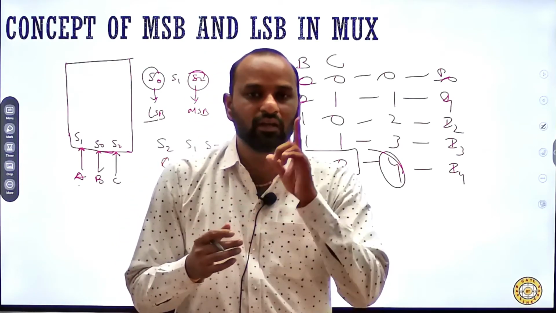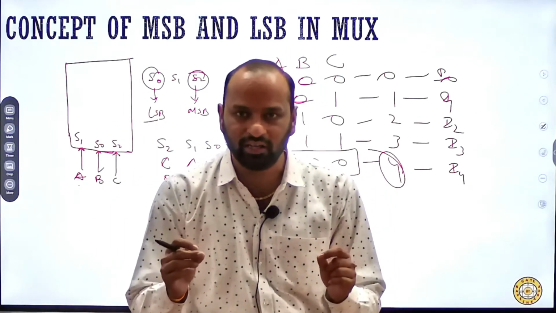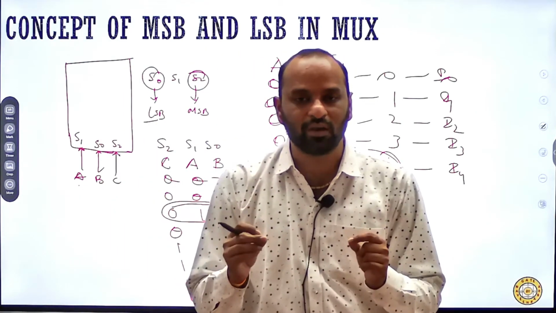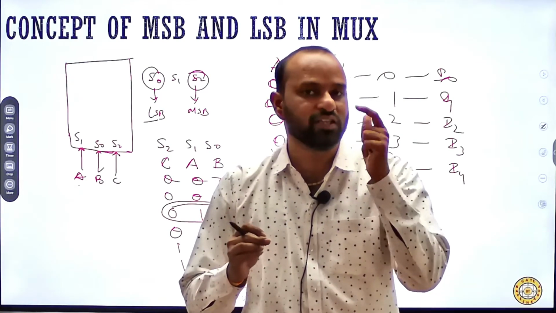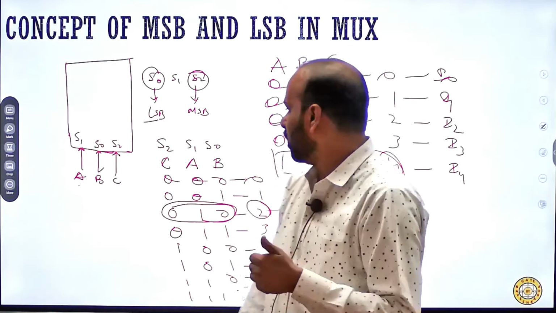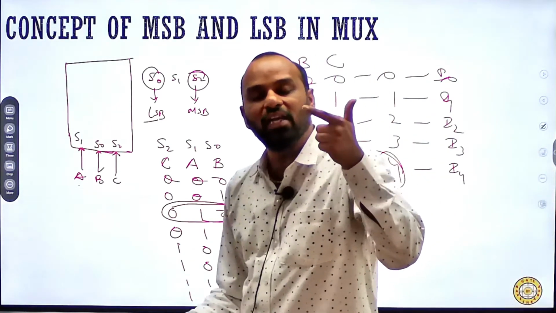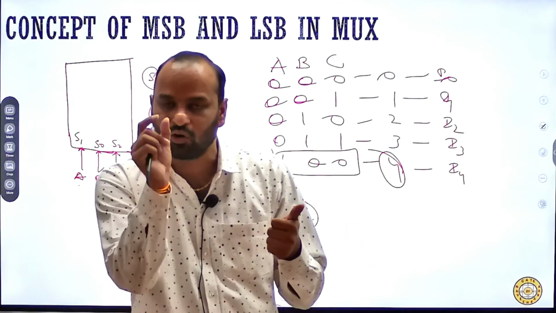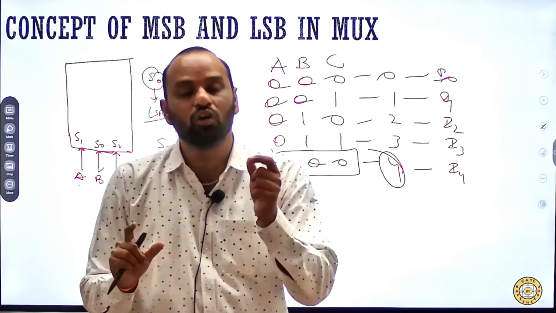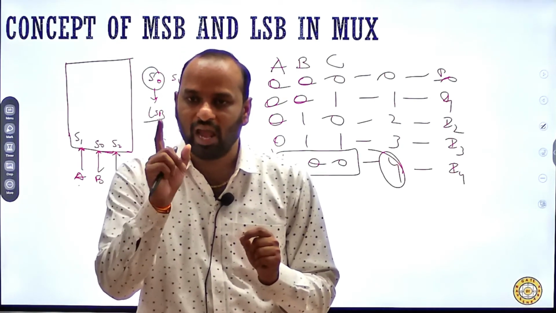So the first thing is that the decimal equivalent of the select line is very important, and the lower subscript is also very important. Two concepts: first, the decimal equivalent of the select line, which I am talking about as 0, 1, 2, 3, 4, 5, 6; and second, the LSB and MSB. The decimal equivalent written at the lower subscript of the select lines is very important, because based on it we find the LSB and MSB position.